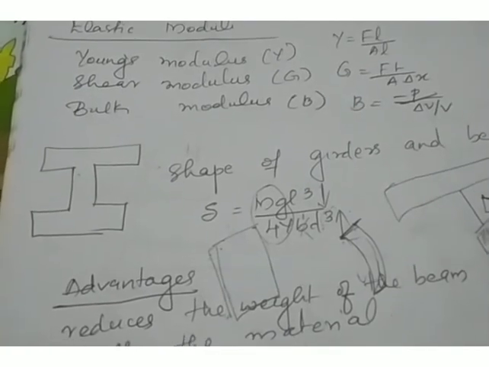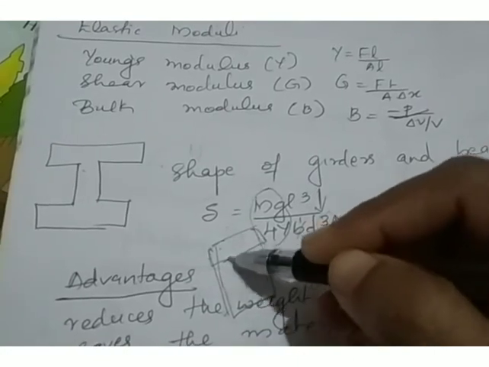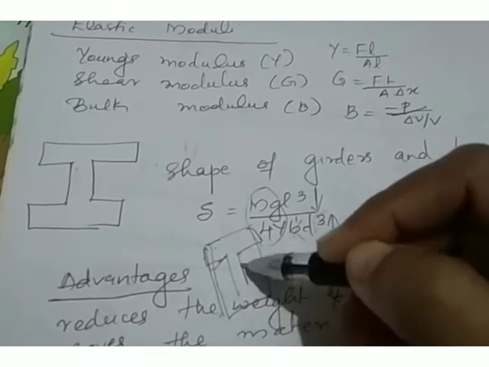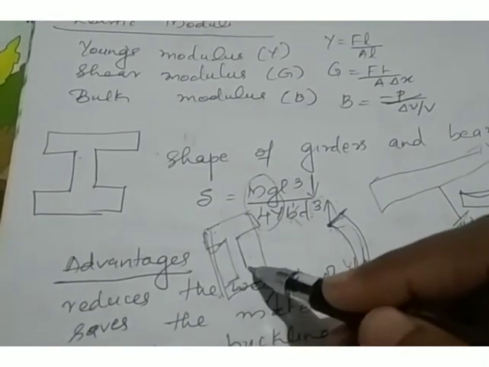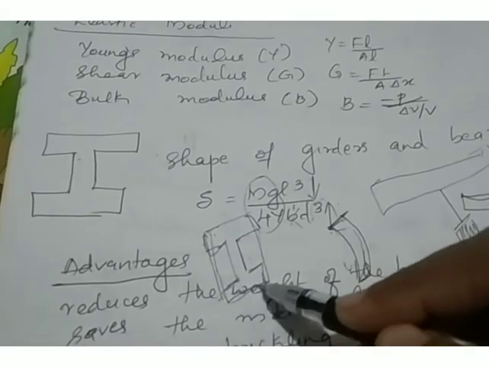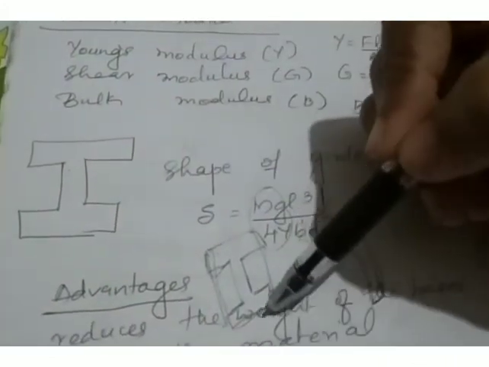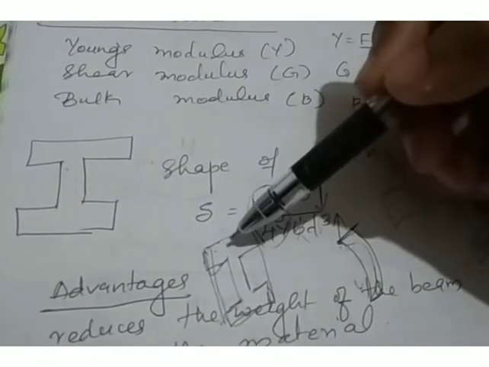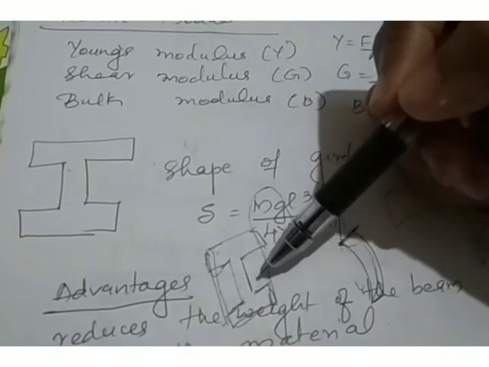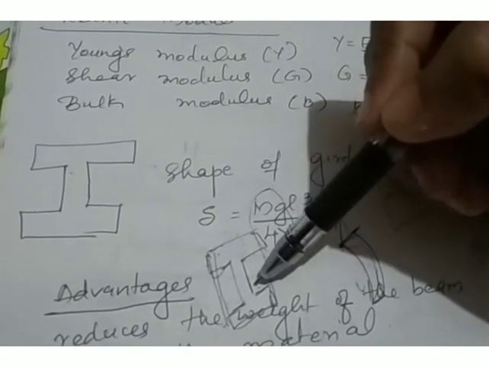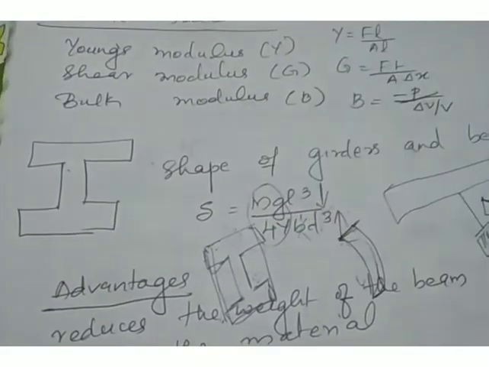To avoid buckling, we will keep the surface area more at the top, in the middle we will keep the surface area less, and again at the bottom the surface area is kept more, like this. So what is the shape of the beam now? It possesses an I shape. The bottom and top surface area is kept more than the middle portion. Hence the beams possess an I shape.